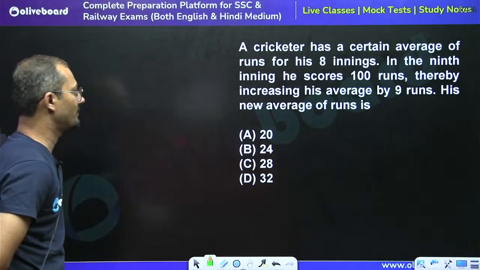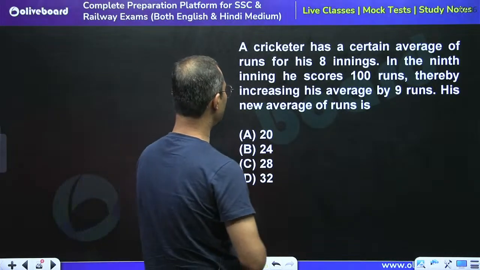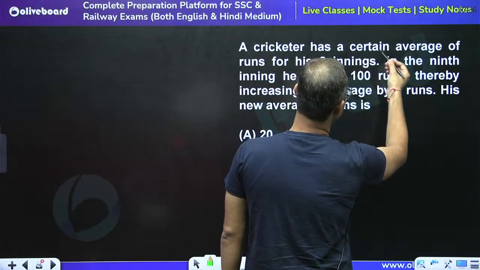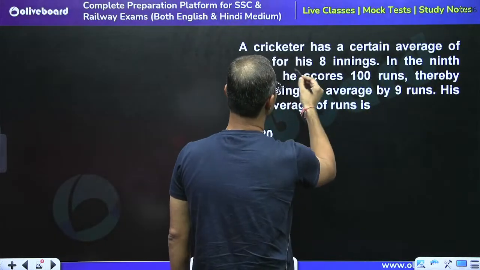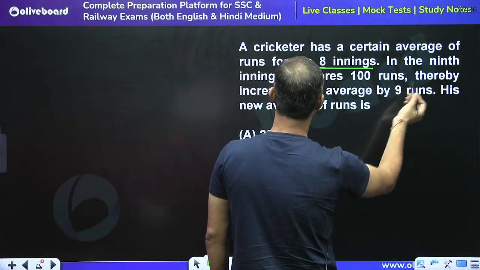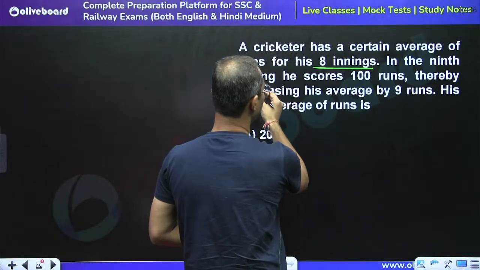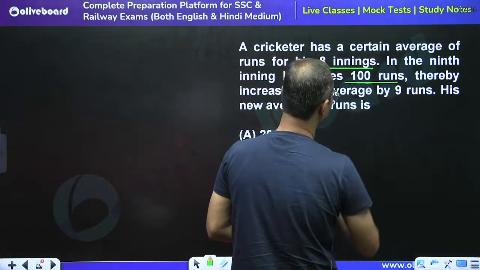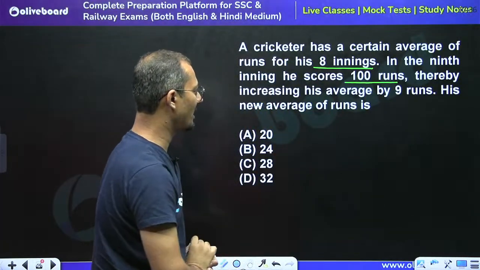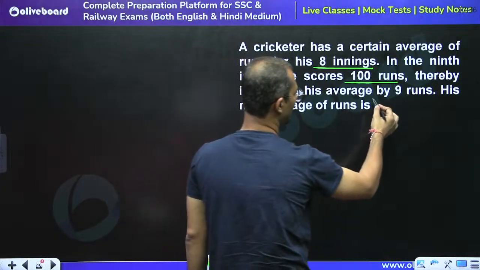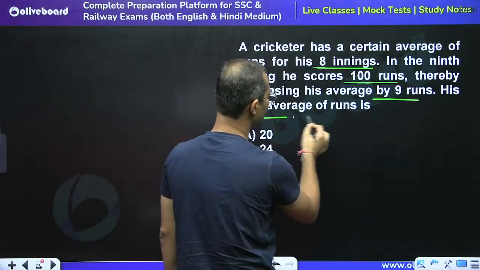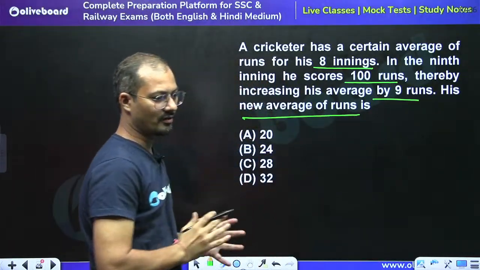What is the answer for this question? The question says a cricketer has a certain average of runs for 8 innings. In the ninth innings, he scores 100 runs, thereby increasing his average by 9. Now we have to calculate the new average.